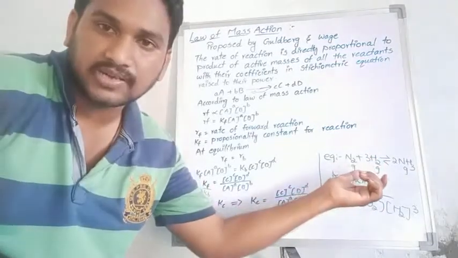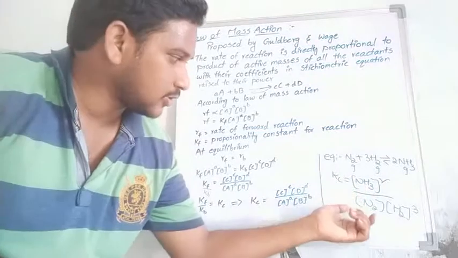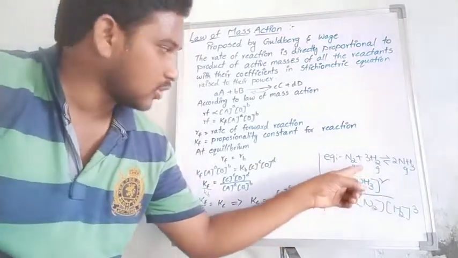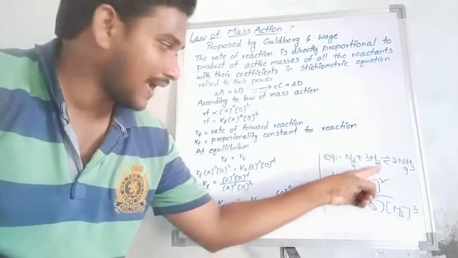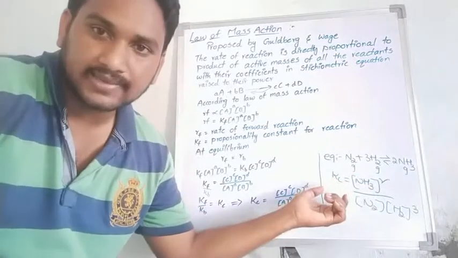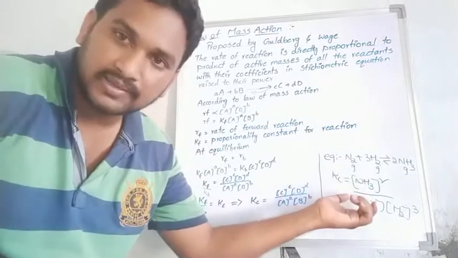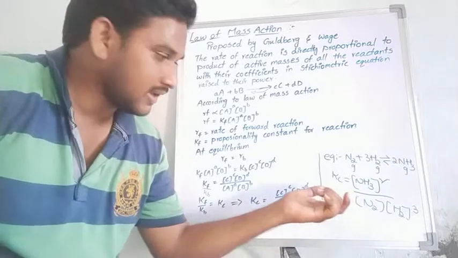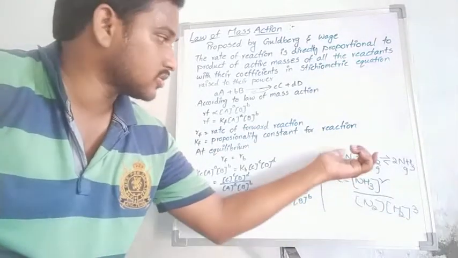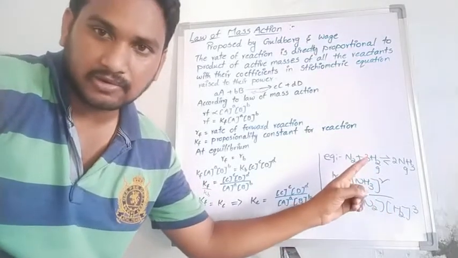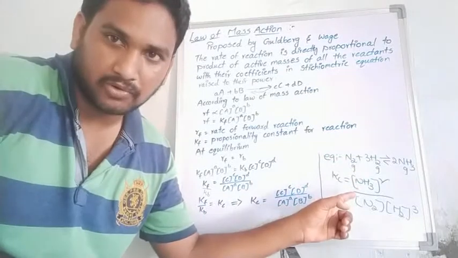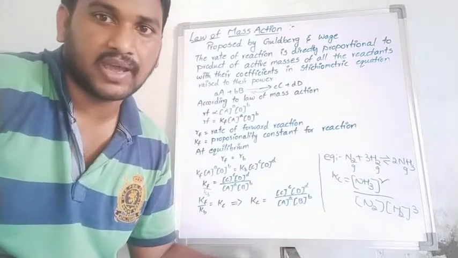N2 and H2 act as reactants, with N2 to the power 1 and H2 to the power 3, since the coefficient of N2 is 1 and of H2 is 3. So for the overall reaction, Kc is equal to [NH3]^2 by [N2]^1 into [H2]^3, that is, the concentration of product over the concentration of reactants.